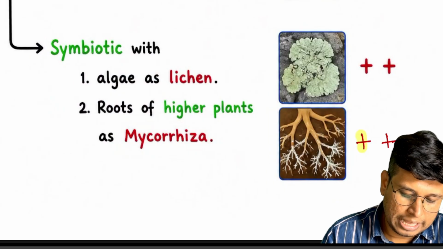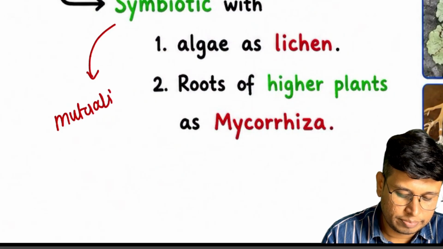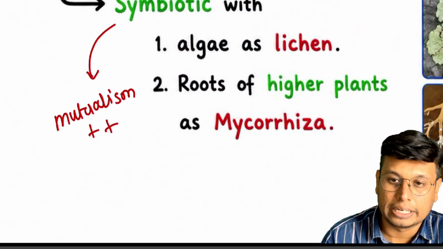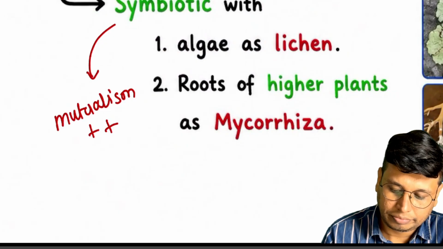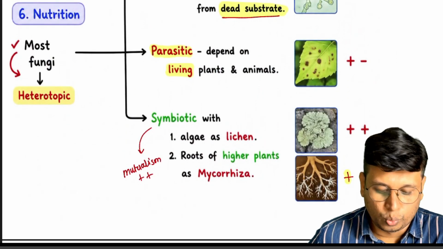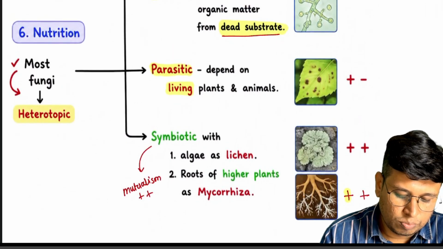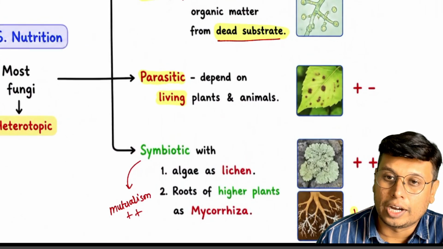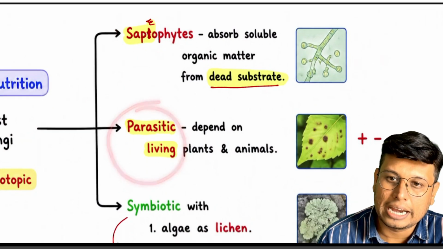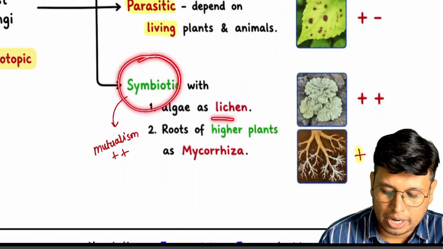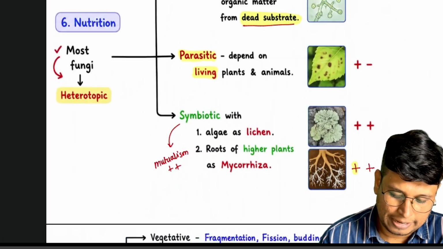So here they are calling it symbiotic. The more correct term is mutualism, a plus-plus interaction. Hope you understood, the nutrition part is easy. So most fungi are heterotrophic. Pay attention here: some are saprotrophs, dead and decaying, some are parasites, and some are symbiotic. You have two examples, that is lichen and mycorrhiza. Next,